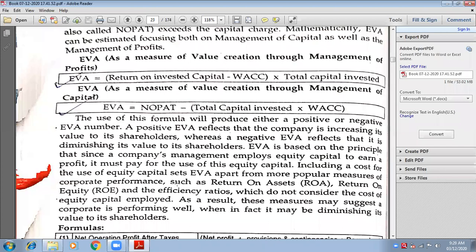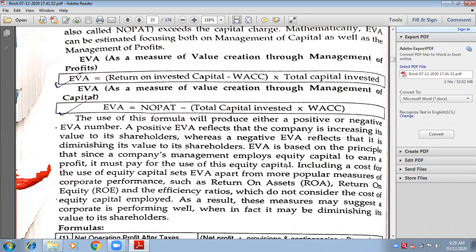Always remember, EVA stands apart from more popular measures of corporate performance such as ROA, return on equity, and efficiency ratios, which do not consider the cost of capital employed. See, when we calculate ROA, she must have already taught you about returns on assets, that means ratio analysis.